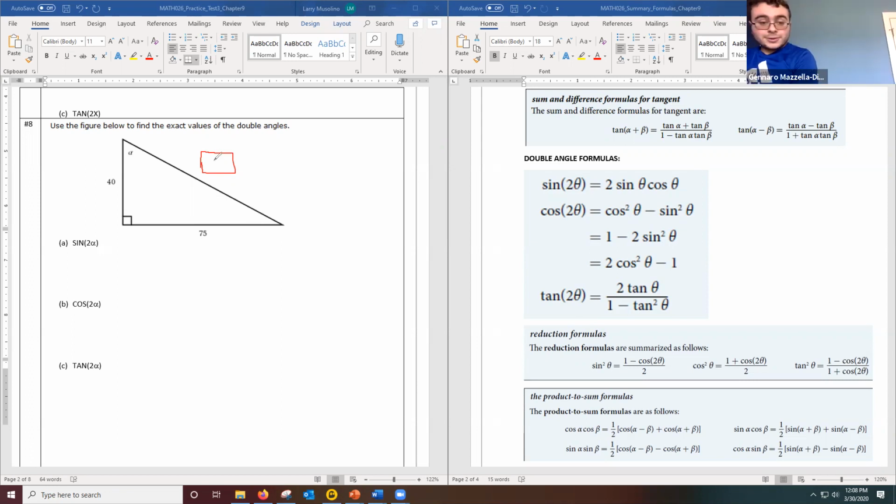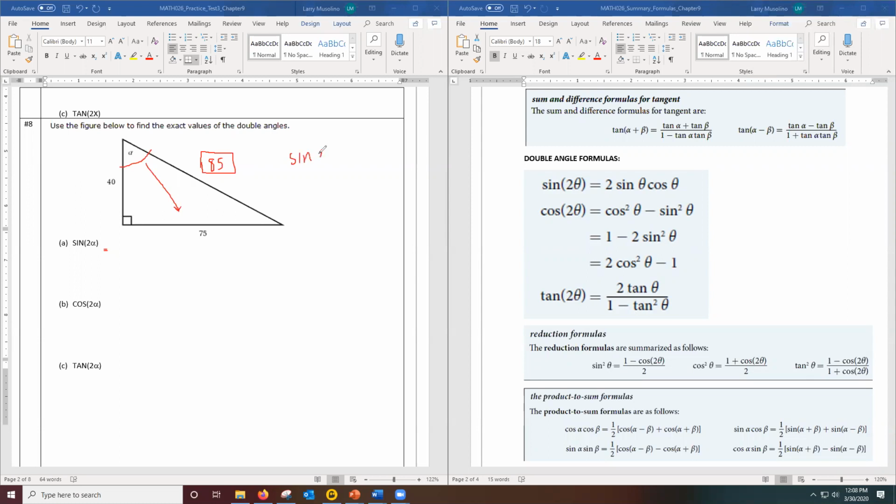Okay, alpha 75. Then you have to do for a sine. You have to do opposite over hypotenuse for sine. Yep, that's right. So the sine of alpha is opposite over hypotenuse, which is